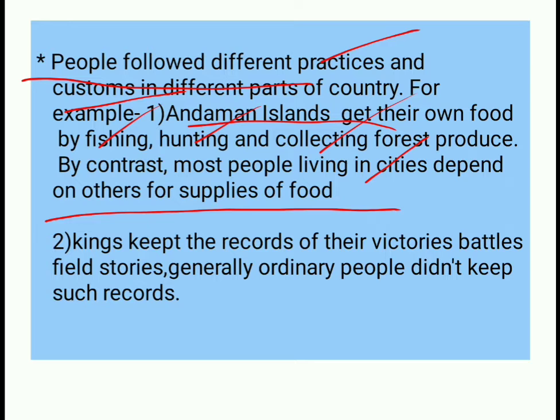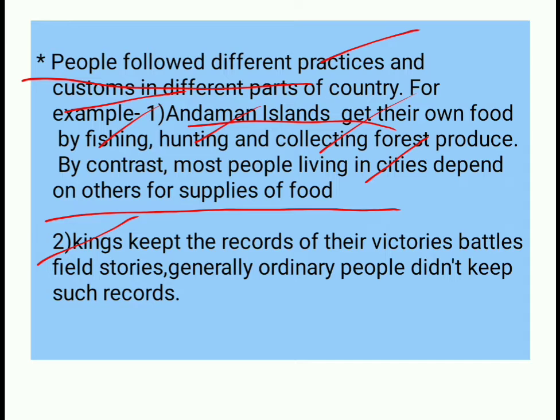Comparing the Andaman and Nicobar islands with other cities located in our Indian subcontinent, both peoples' lifestyles are very different, because the Andaman Islands have no road transportation connecting them with any other place. So the people who lived in Andaman and Nicobar depended upon fishing, hunting and collecting forest produce. When we talk about the cities, the city people depend upon the villages, because villages provide all the food supplies to the city people. So this is the very different lifestyle of people living on islands and people living in city areas. Next we go through another example.